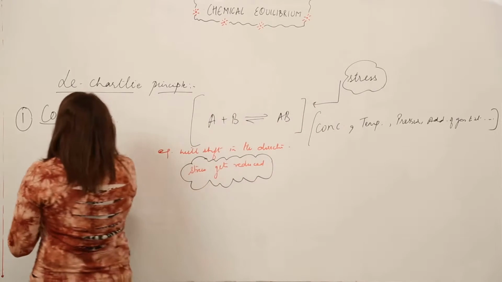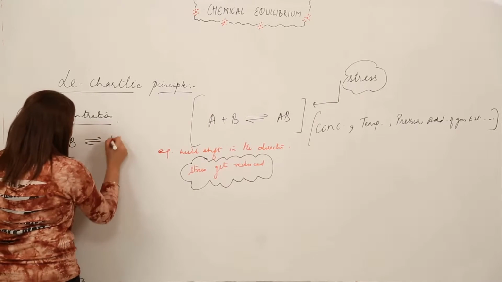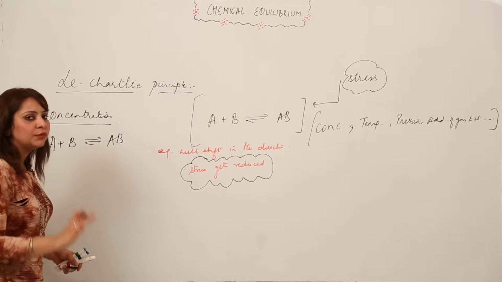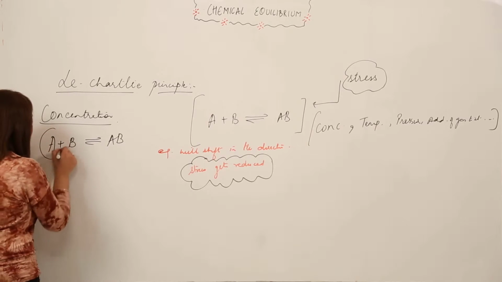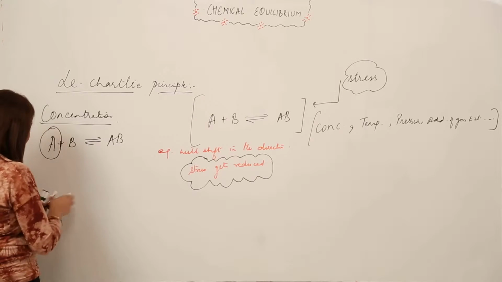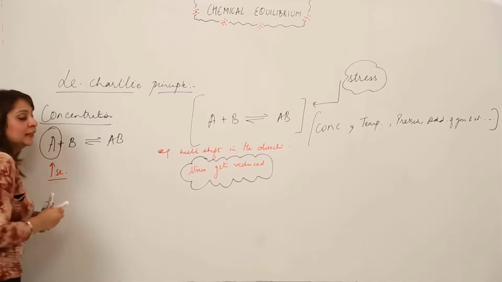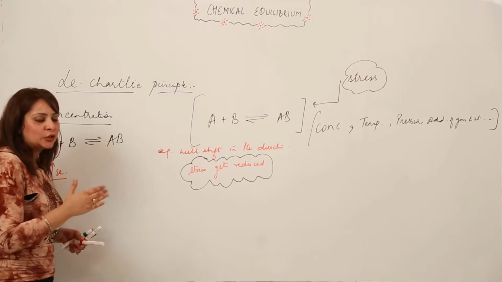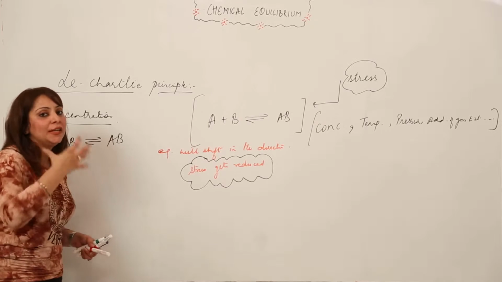So suppose I have a reaction A plus B forms AB, again I am taking a general example, right? It is said to be in equilibrium, it has just reached the stage of equilibrium, right? So what I am doing, I am increasing the concentration of the reactant A. So that means now this reaction is under stress, right? Now this reaction is under stress because the concentration of one of the reactants is being increased.